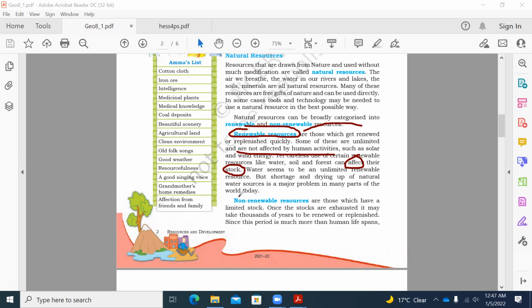So coming to the non-renewable resources, these are the resources which have very limited stocks. Once the stocks get exhausted, it takes thousands of years to be renewed. And since this period is much more than the human lifespan, thousands of years are required to get that resource.